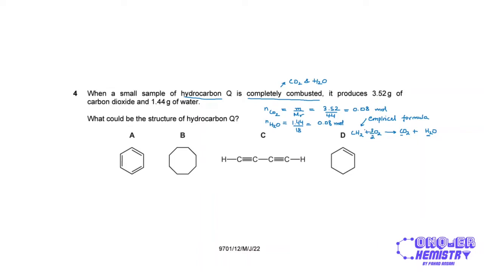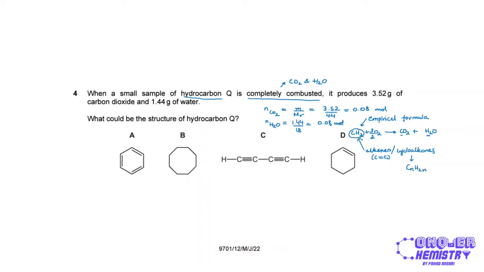So we have CH2. Now we need to find a compound which has this empirical formula of CH2. Now this CH2 is basically the empirical formula of either alkenes, which have 1 carbon-carbon double bond, or of cycloalkanes, which have the general formula of CnH2n, right?